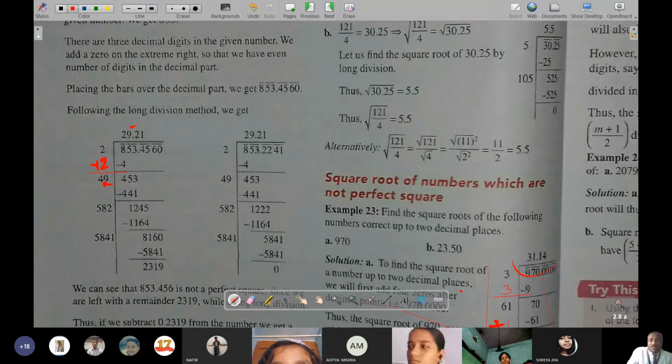And up to 8 it was found smaller, so with 9 it has been multiplied. Okay. And of course you have to remember that from 0 to 9 only you can keep. You can't keep 10 over here. Like 441, when it is multiplied with 9, it will come 441.